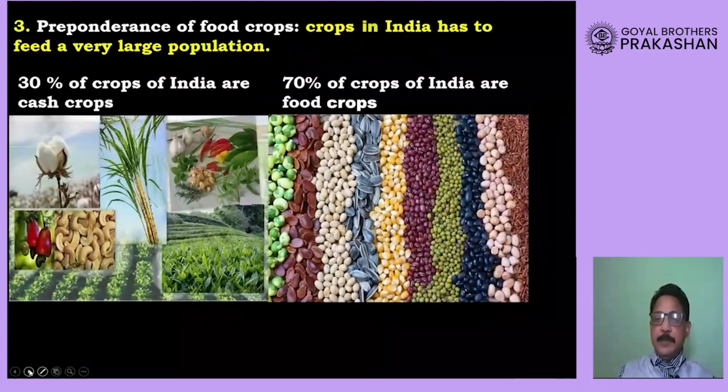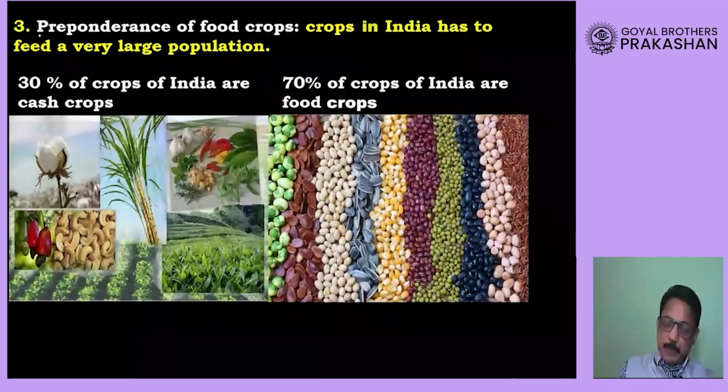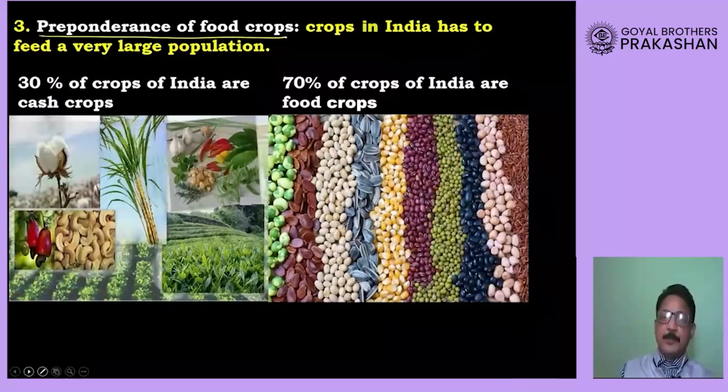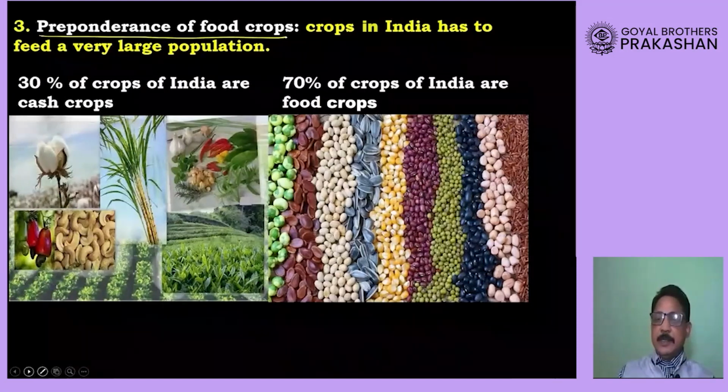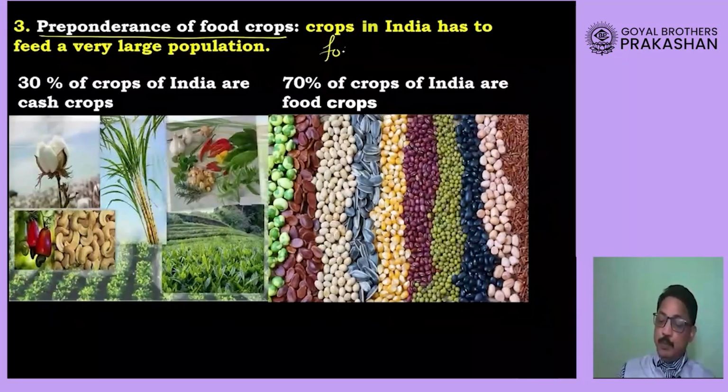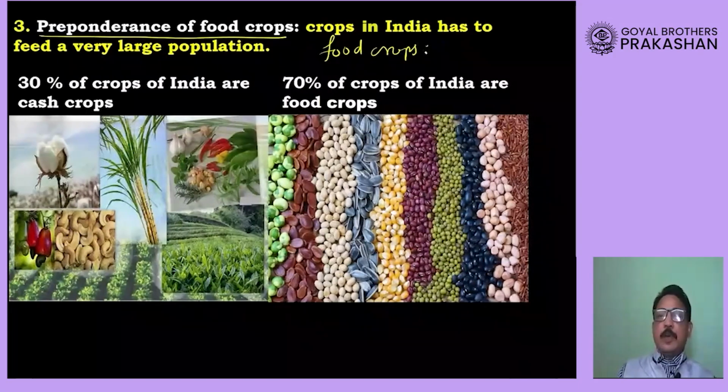Then the third important feature of our agriculture is the preponderance of food crops, which means that in India we mainly grow food crops. Now, food crops are those crops, dear students, which are consumed as food.